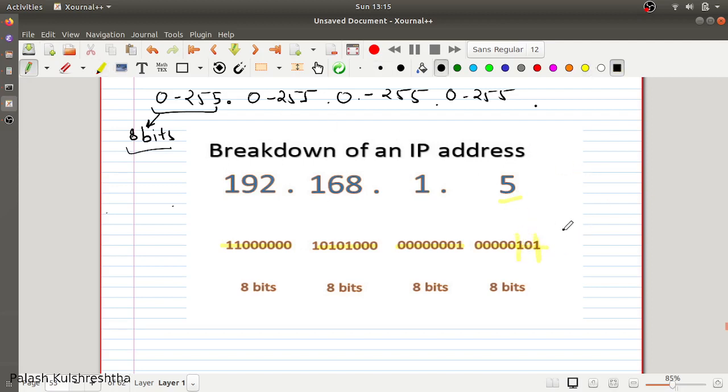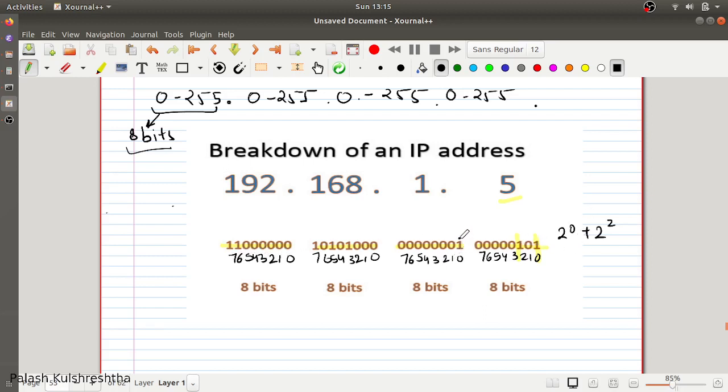The positions are 0th, 1, 2, 3, 4, 5, 6, 7. So this is 5.